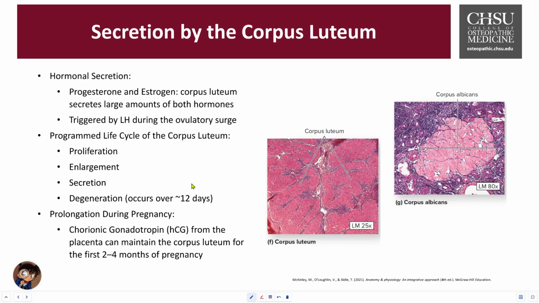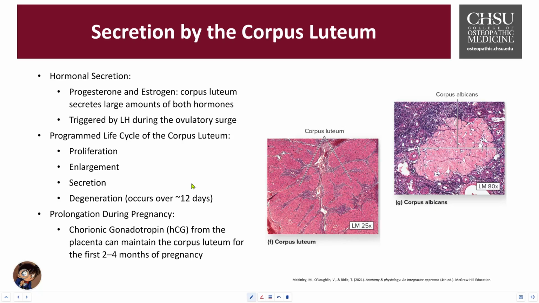Then we lead into secretion, where high levels of progesterone dominate while the estrogen levels are still being secreted in a good amount, and it stabilizes the endometrium during that luteal phase. Then eventually, at the end of the phase, we have the degeneration phase. This is if pregnancy does not occur. The corpus luteum will then start to break down into this regression phase of the corpus albicans. And then the hormone production begins to decline. That then leads to the female menstruation.